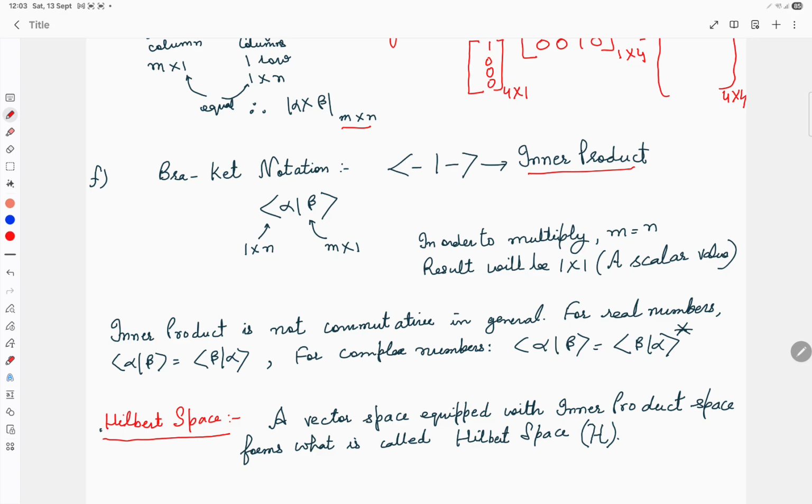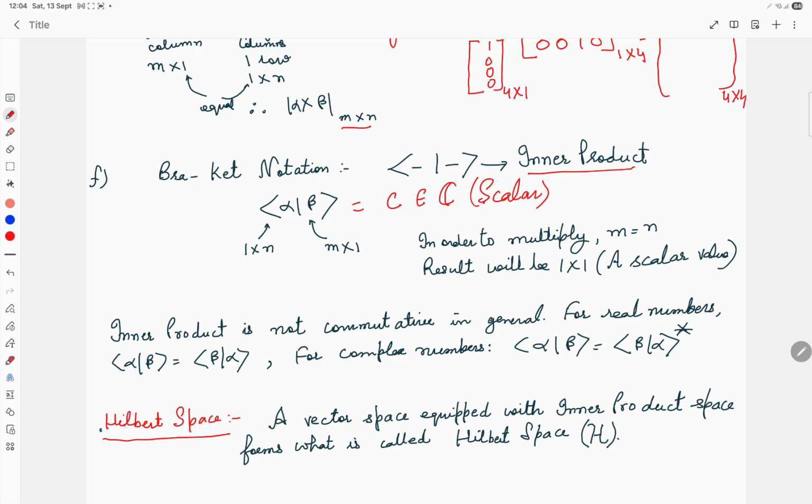The answer to this inner product, you will always get a scalar. This scalar value can be a complex number also, but the answer to the inner product will be a scalar value. That we have to remember. In order to multiply, n and m should be equal, because I have to multiply the row vector and the column vector, and ultimately you will get the scalar output. The result will be 1 cross 1, meaning a scalar value.